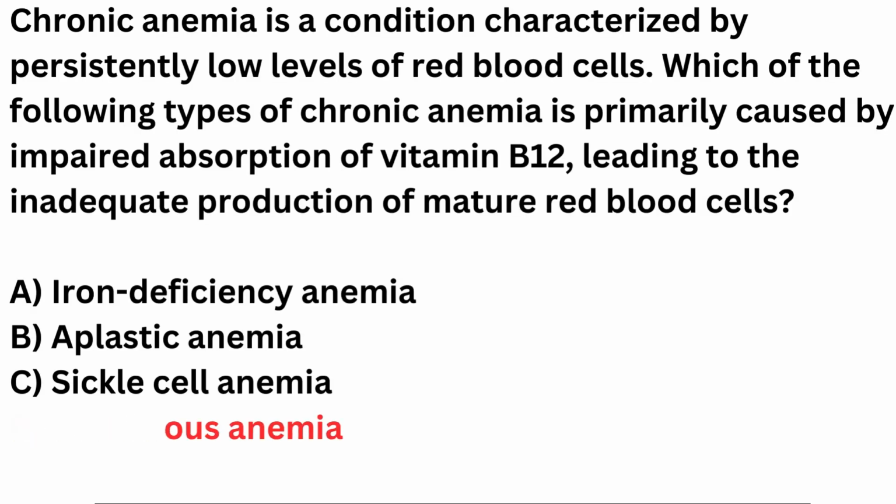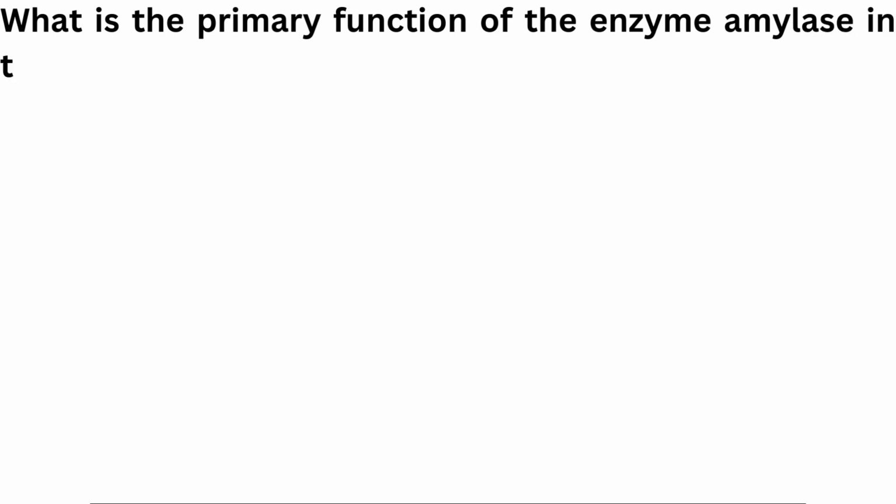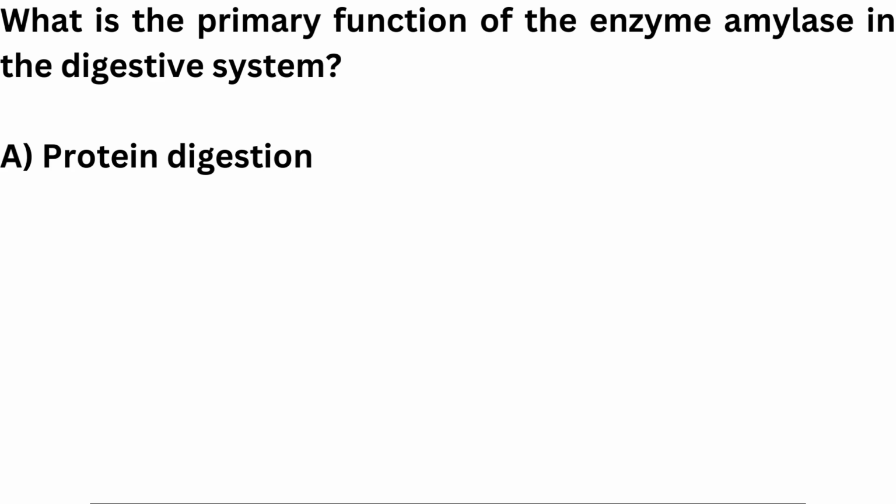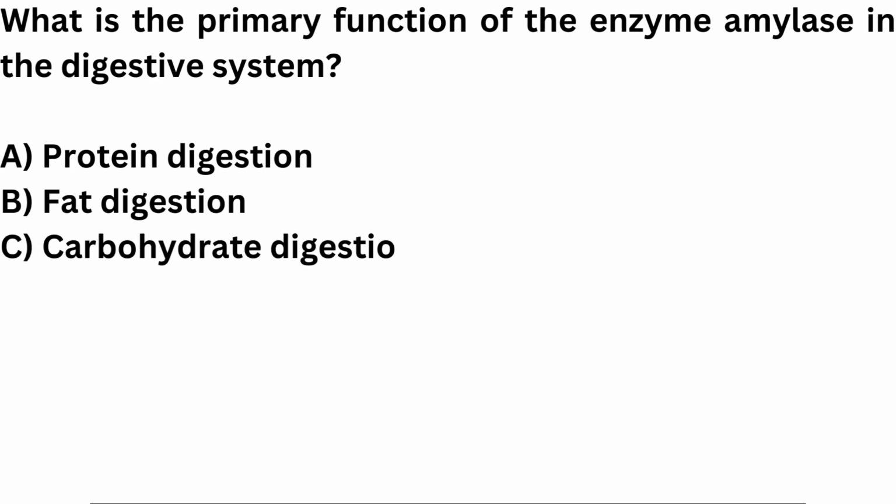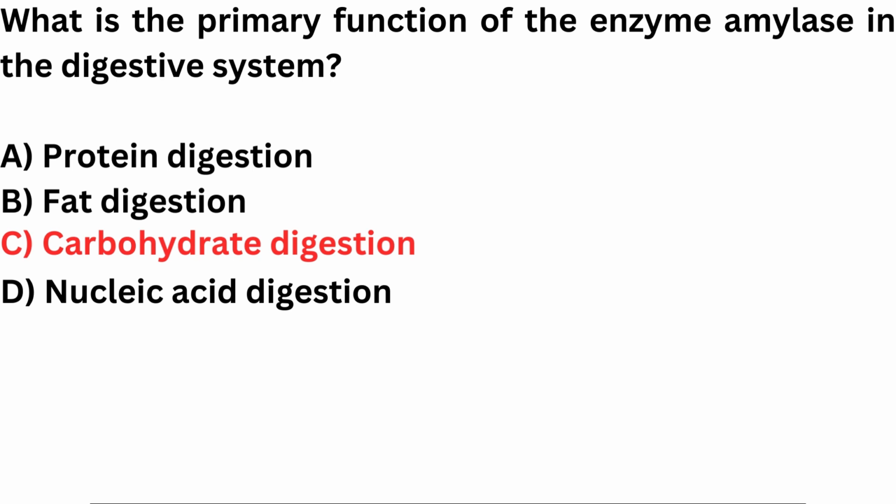Pernicious anemia. What is the primary function of the enzyme amylase in the digestive system? A. Protein digestion. B. Fat digestion. C. Carbohydrate digestion. D. Nucleic acid digestion. Correct answer is C. Carbohydrate digestion.